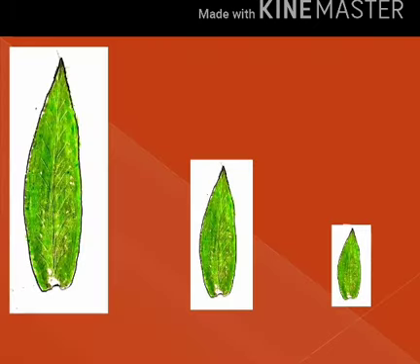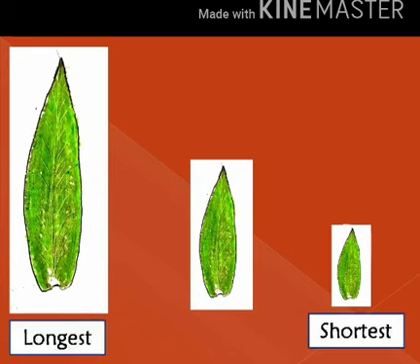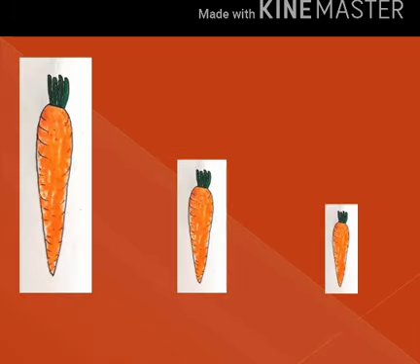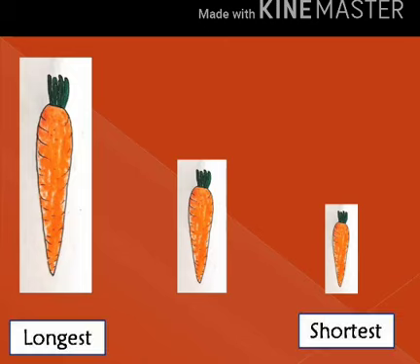Longest, shortest. Now we have three leaves. We have to say which one of these is longest and which one is shortest. The first leaf is longest and the last one is shortest. Now we have three carrots. Which one is longest and which one is shortest? The first carrot is longest and the last carrot is shortest.